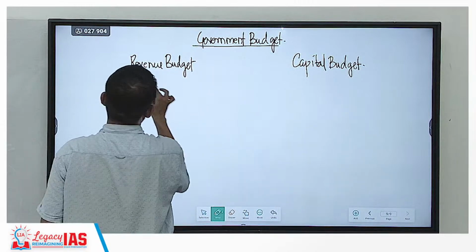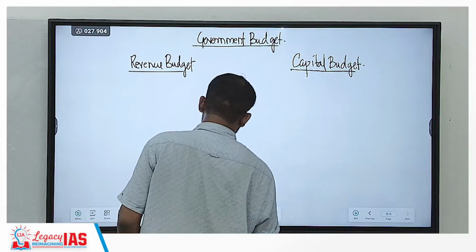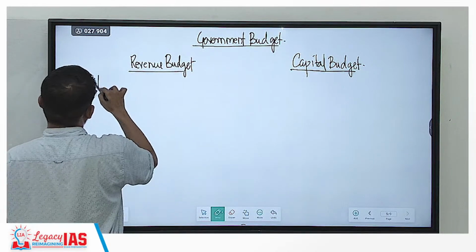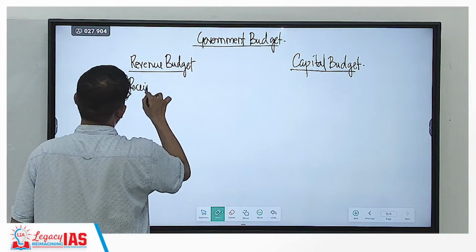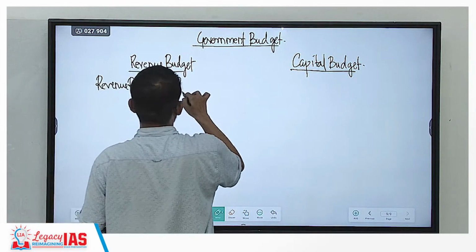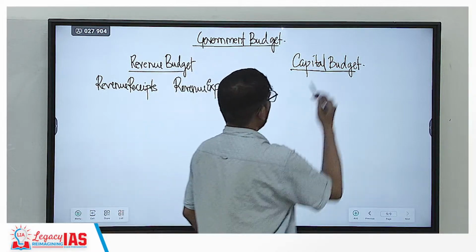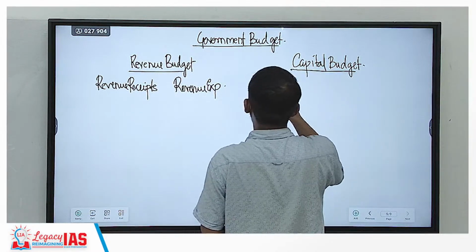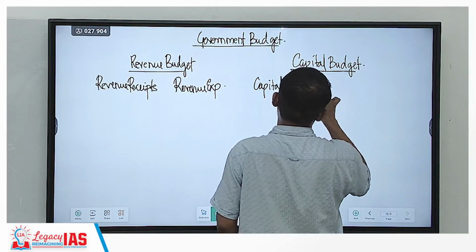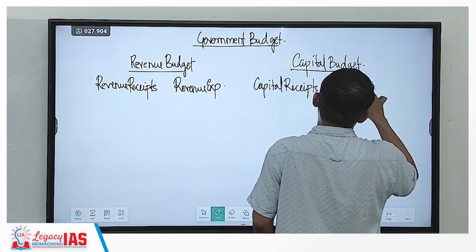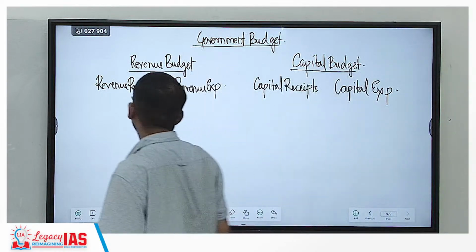Now this revenue budget and this capital budget would be further divided. The revenue budget can be divided into revenue receipts and revenue expenditure, which I told you. The capital budget can be divided into, of course, capital receipts and capital expenditure.